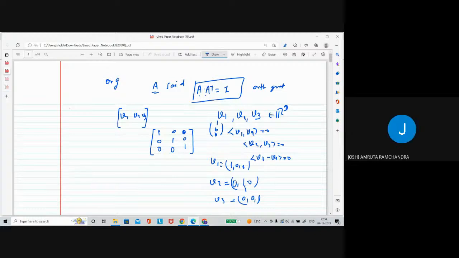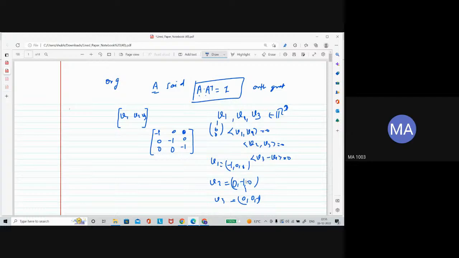1. Now if I am taking here minus 1, minus 1, here is minus 1, still these are orthonormal. Now if you form the matrix with minus 1, minus 1, minus 1, what is the determinant of this matrix? Minus 1.